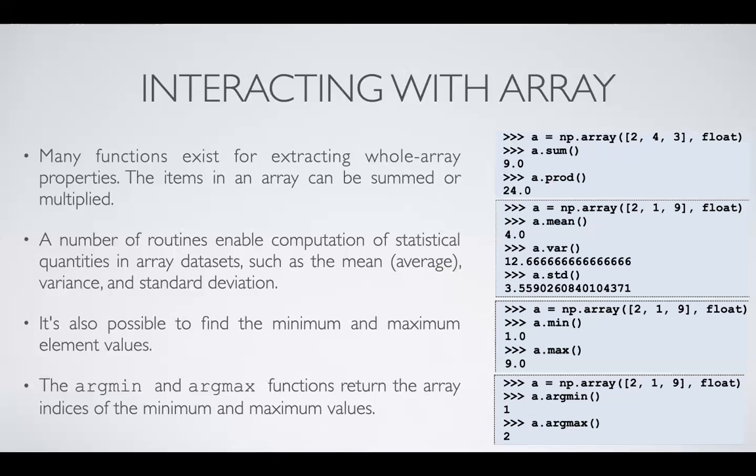And argmin and argmax will give you the index of that particular value. Argmin will give you the index of the minimum value, and argmax will give you the index of the maximum value. That is why argmin is coming as 1, because the index of 2 is 0, of 1 is 1, of 9 is 2. So for argmin, the index is coming as 1. For argmax, the index of 9 is coming as 2.